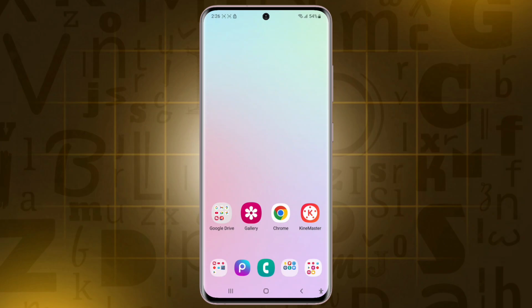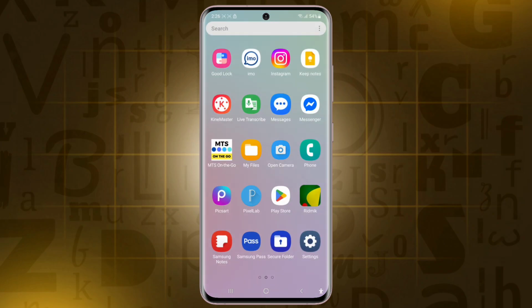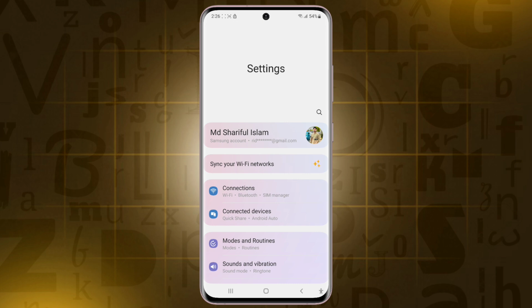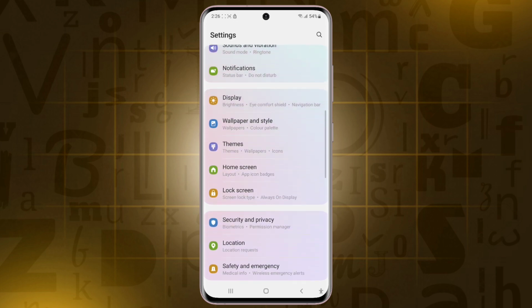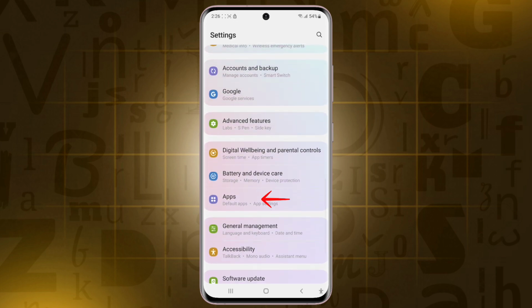How to fix Samsung phone camera error problems, 100% work, following step by step. First, open your Samsung device settings. Then scroll down and find Apps, and tap on Apps.